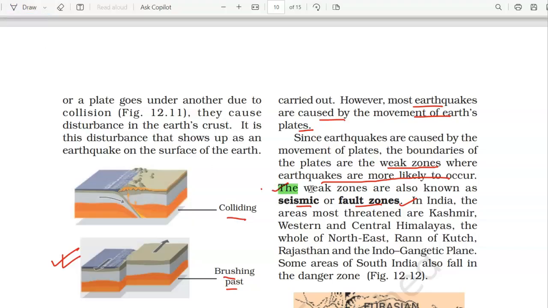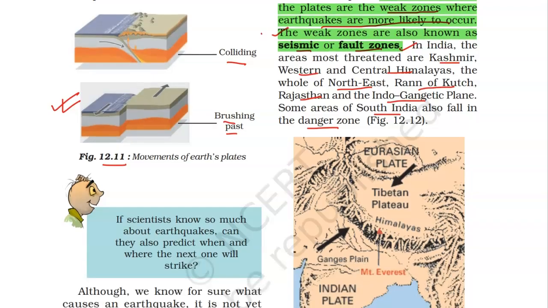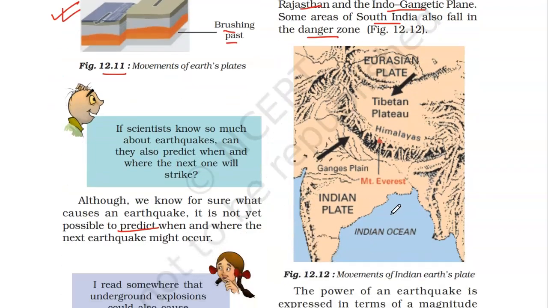In India, the areas most threatened are Kashmir, the western and central Himalayas, the whole of the northeast, the Rann of Kutch, Rajasthan, the Indo-Gangetic Plain, and some areas of South India also fall in the danger zones of earthquakes. They have marked all the areas on the map over here. You can go through it.